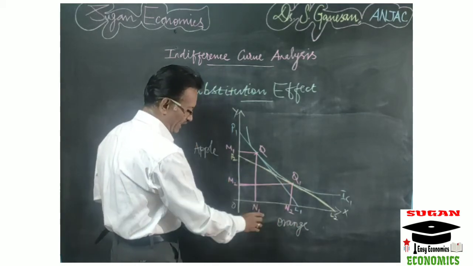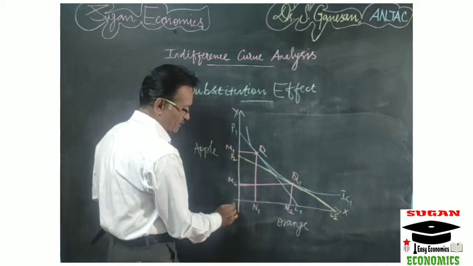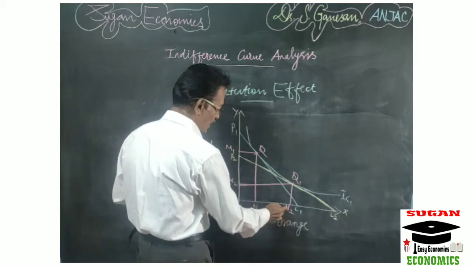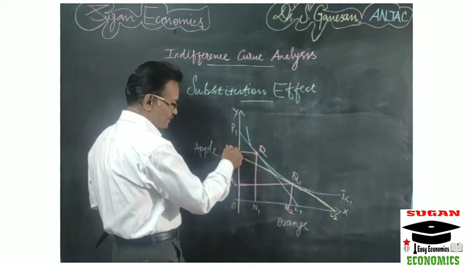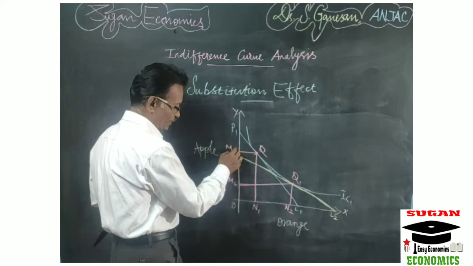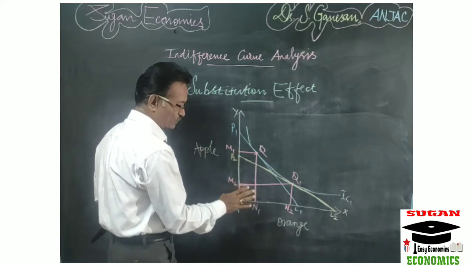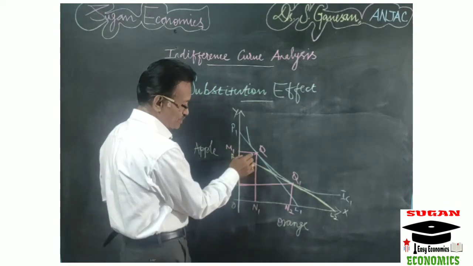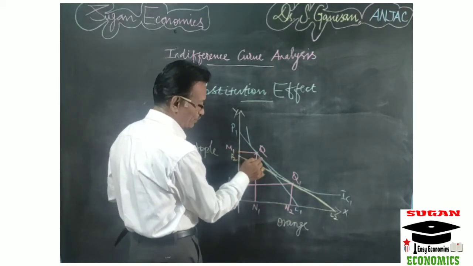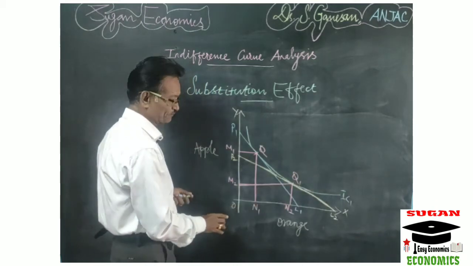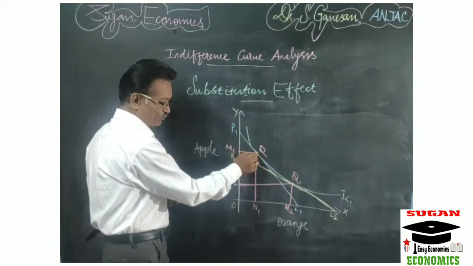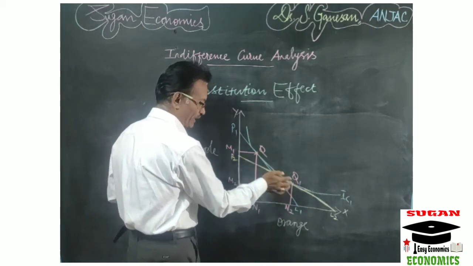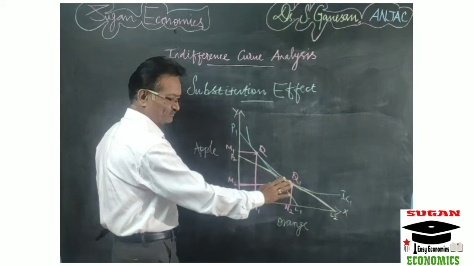So here according to our diagram, the orange purchased by the consumer is increased from ON1 to ON2, and the apple purchased by the consumer is reduced from OM1 to OM2. It is due to the change in the relative price of orange. So here the movement from point Q to Q1 is called the substitution effect, right? So the consumer has moved from point Q to Q1. The Q1 and Q are on the same indifference curve, right?